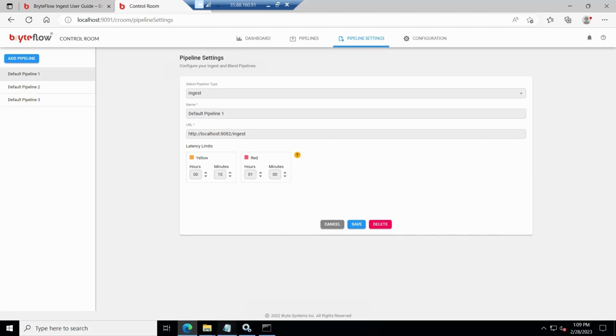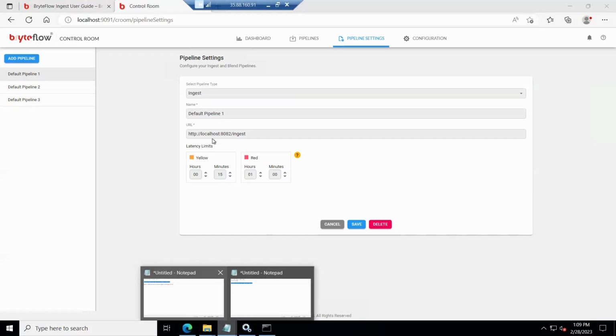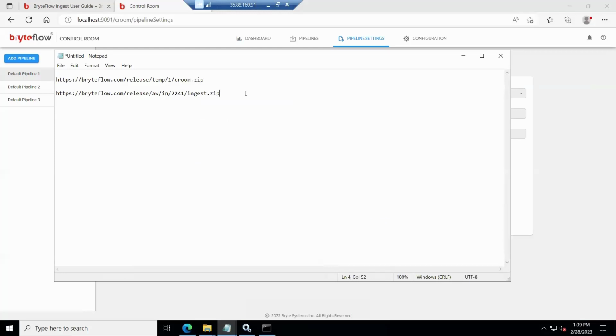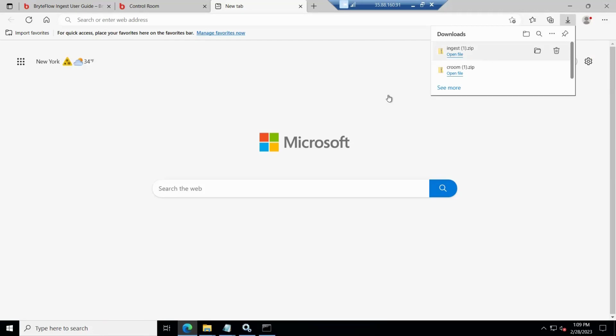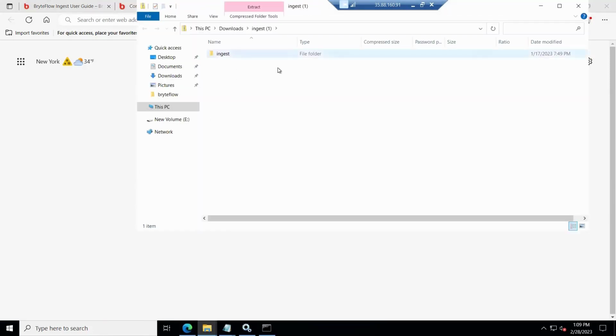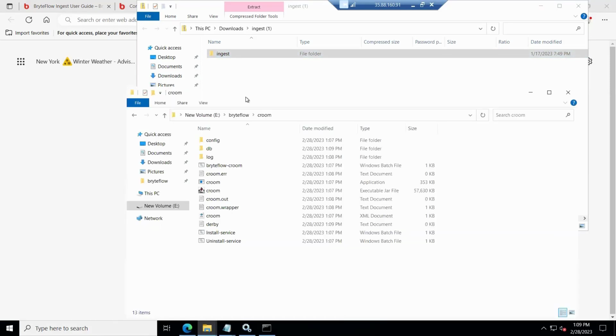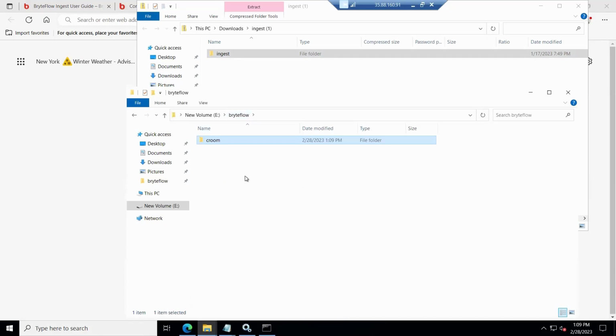So now we'll go ahead and install the first ingest pipeline. So this is the ingest download link we have received. Go ahead and download it. Copy this ingest to the same path in BryteFlow. You can call it pipeline 1.